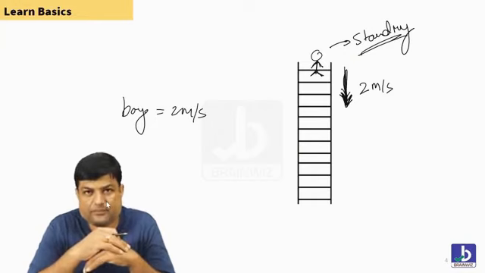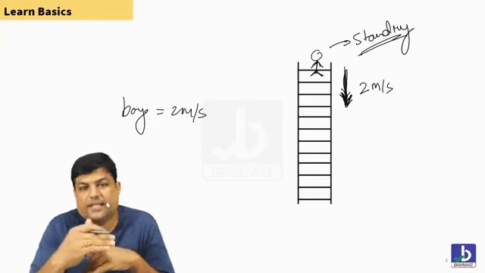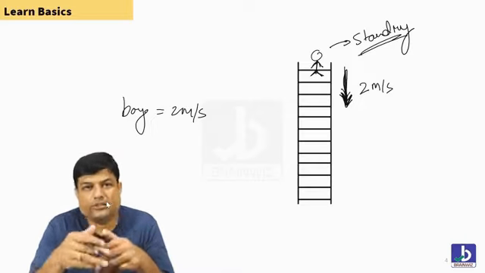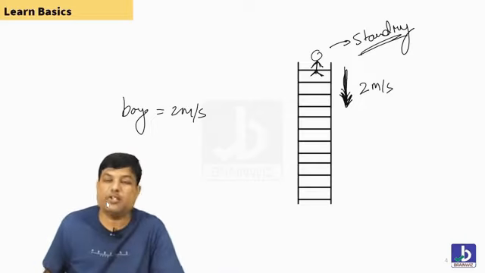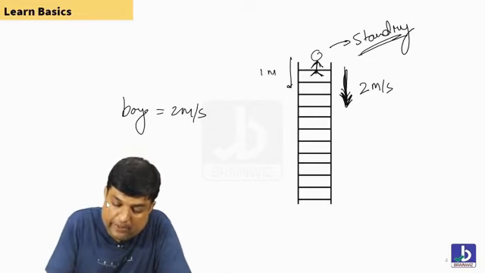It's quite simple. The escalator is coming down at 2 meters per second, and the boy is also coming along with that. So what is the speed of the boy? 2 meters per second. For example, the boy is also walking at the speed of 1 meter per second.